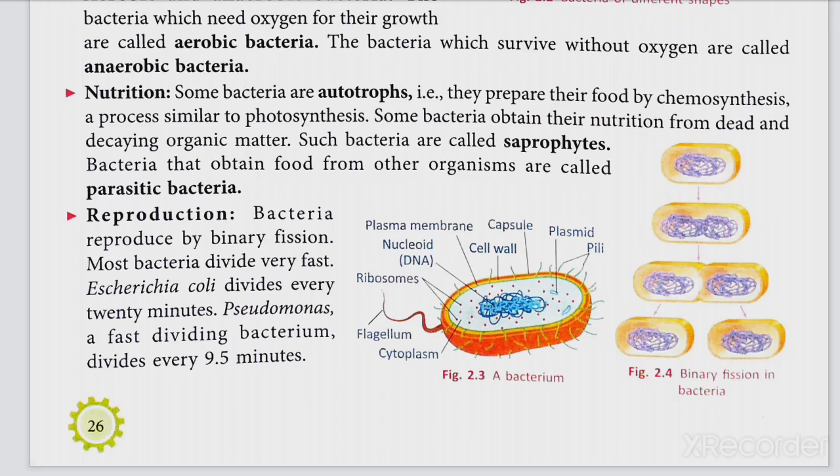So what is binary fission? Clear? First, in binary fission, the nucleus of the parent cell divides into two daughter nuclei, and that is followed by the division of the parent cell, and each half receives one daughter nucleus and forms a daughter organism. This process of reproduction is known as binary fission, and this occurs mostly in unicellular organisms such as bacteria.